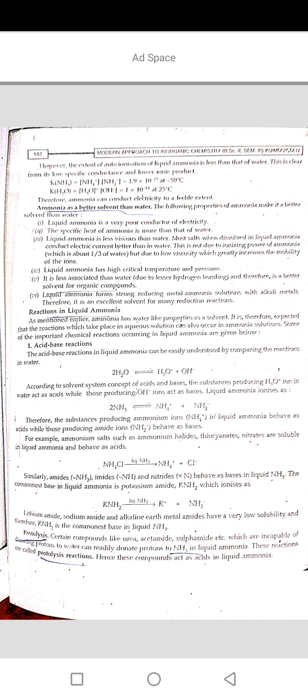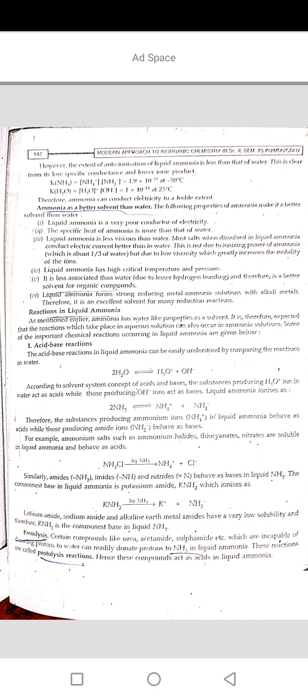The ionic product of water is 1 × 10^-14 at 25 degrees Celsius. Ammonia is a better solvent than water. The following properties of ammonia make it a better solvent than water.